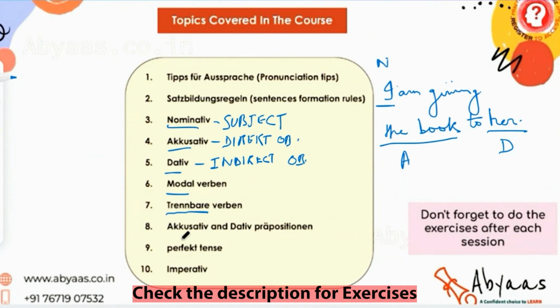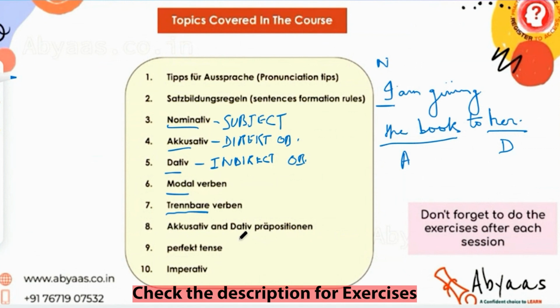Next one are the prepositions. So the accusative and dative prepositions we are having, or the Akkusativ und Dativ Präpositionen, as we call it in German. Basically, there are a few prepositions that we need to learn to make sentences. Prepositions are the things which give meaning and put emphasis on time or location. For example, I am going at 5 o'clock. Here, at specifies the time.